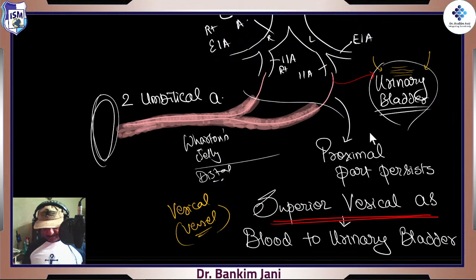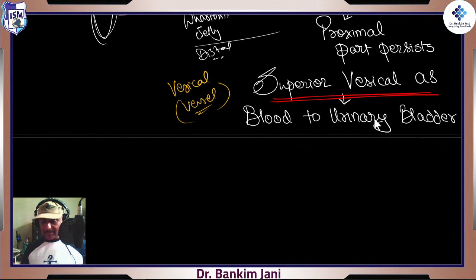Anyway, coming back to this, these superior vesical arteries are the blood supply given to the urinary bladder. Thus everything is set and the systems keep on working in adults. So this was the fetal circulation, this was for our today's session. Now what we do is, in just 5 minutes we go for a high speed revision. Every point would be discussed but at a higher pace.